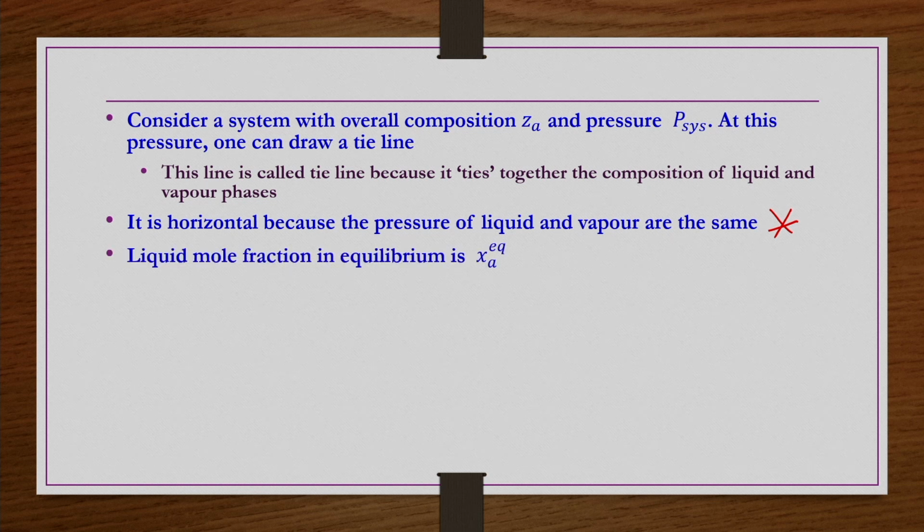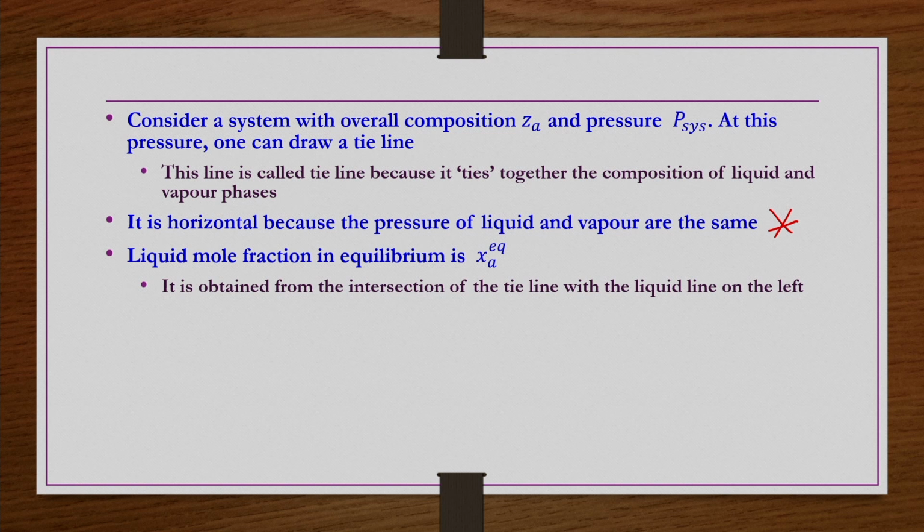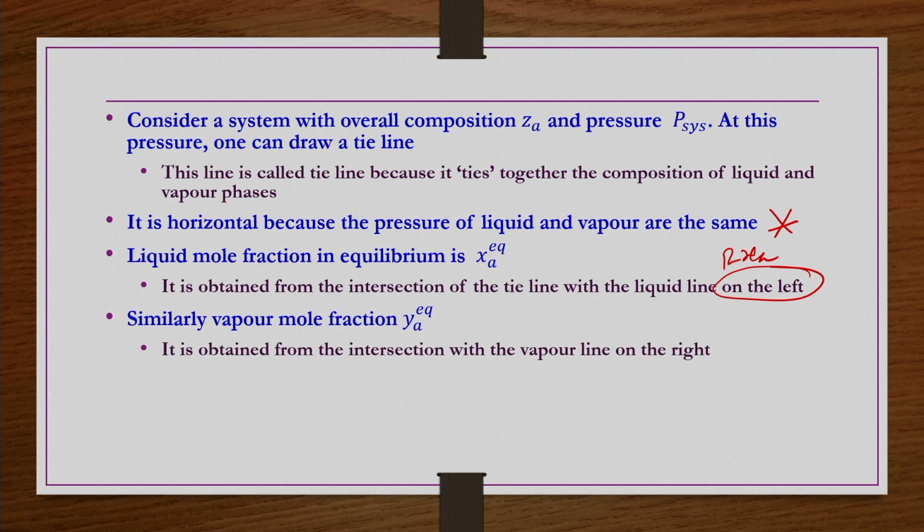The liquid mole fraction, XA equilibrium, is obtained from the intersection of the tie line with the liquid line on the left. This being on the left is relative; if you write Txy, it is going to be on the other side. So that is simply the intersection of the tie line with the Pxa curve. And similarly, the vapor mole fraction, YA equilibrium, is obtained from the intersection with the vapor line, that is, on the Pya curve.